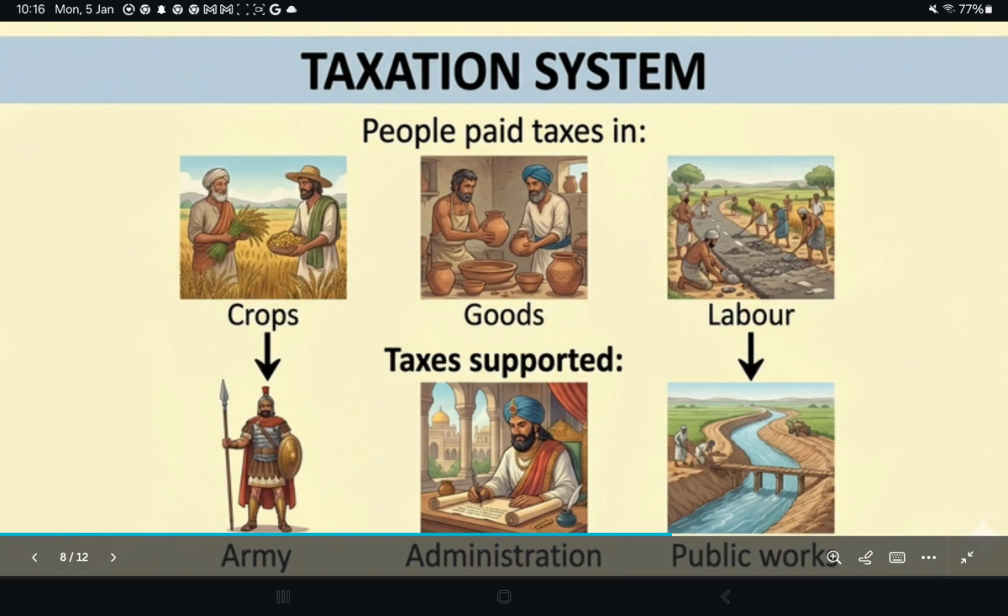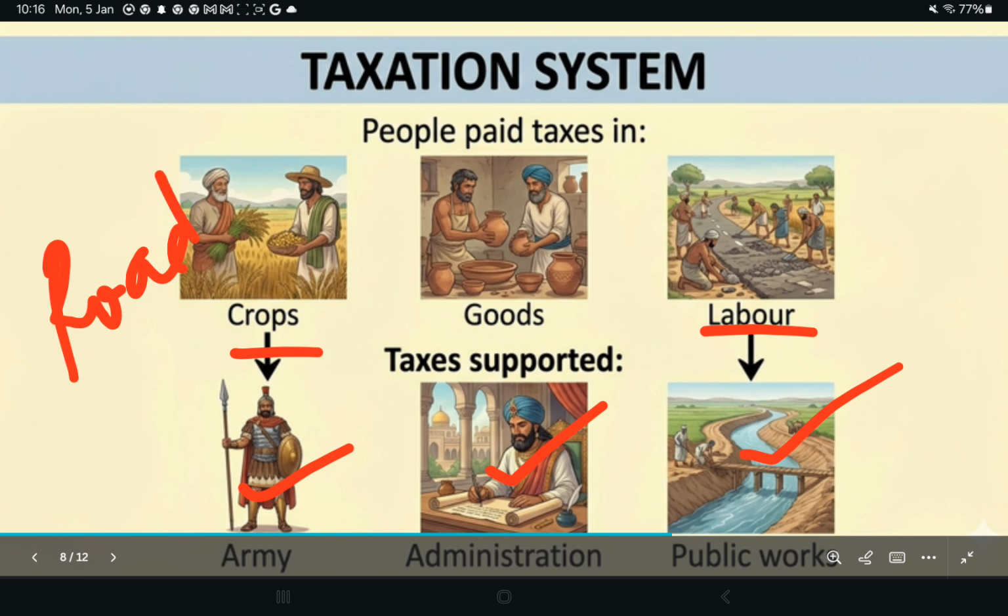Taxation system. Where does government get money today? It is from collecting taxes. Exactly. People paid taxes in crops and labor, and money was not common. Taxes were used for the army, administration, and public works like roads. For that, taxes were collected.